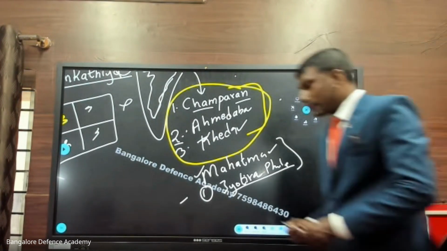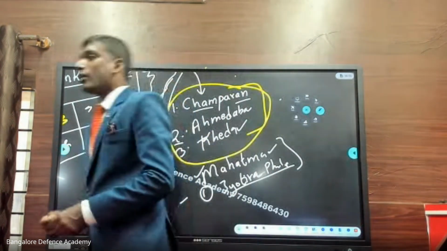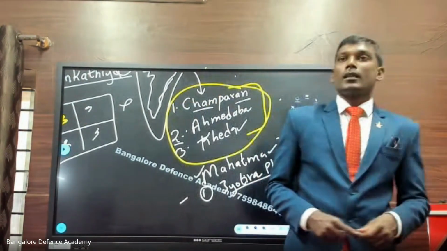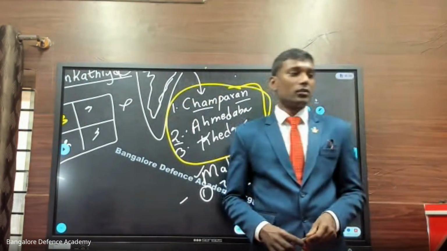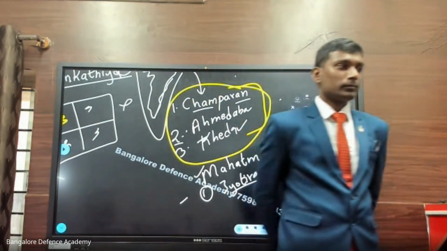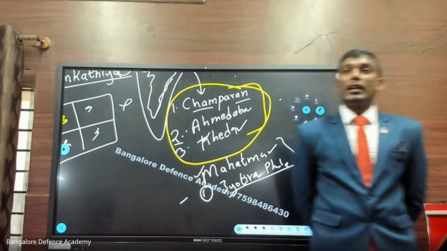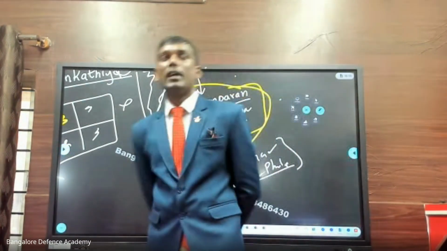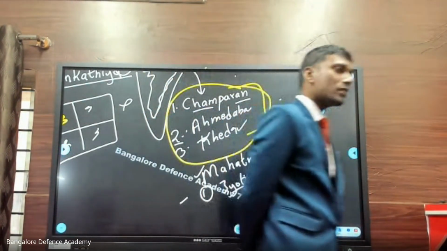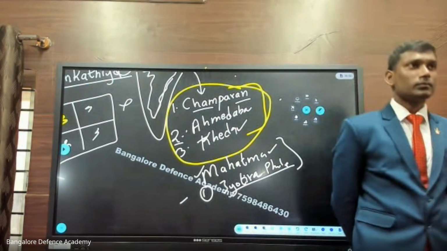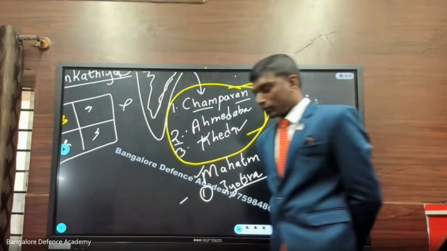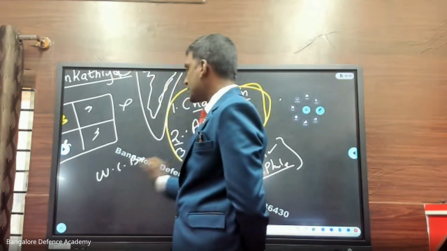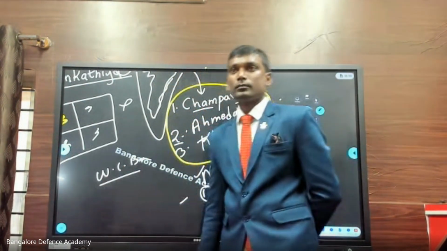Okay, tell me, who was the first viceroy? Very good, Lord Canning. Okay, who gave the idea for the formation of the Indian National Congress? Allan Octavian Hume. Okay, who was the first president of the Indian National Congress?